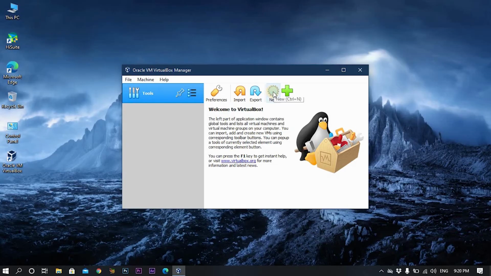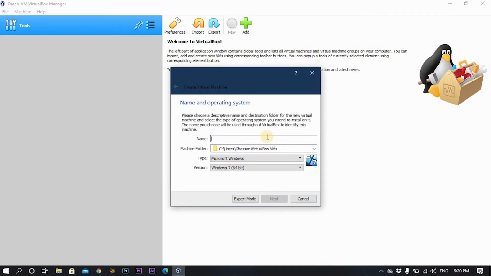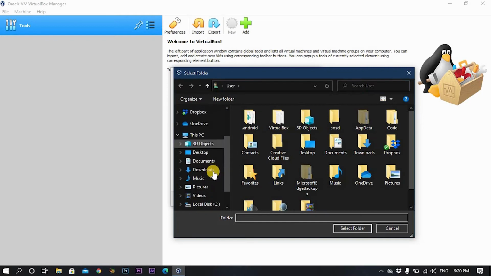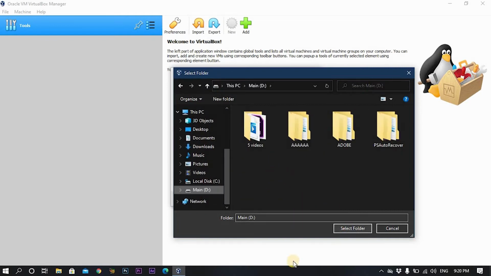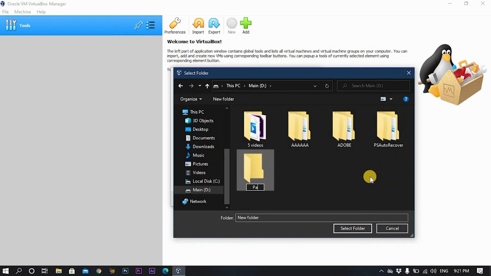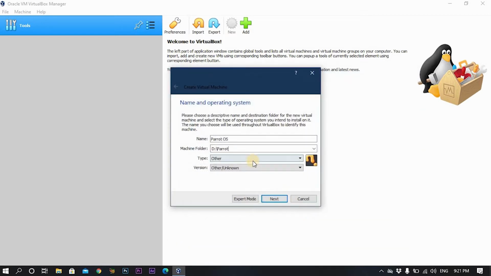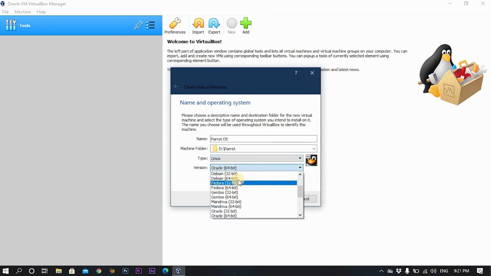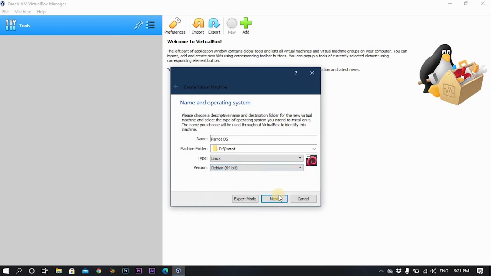Then you click on new. You name it Parrot Security, or I'm just gonna write Parrot OS. Let me make a new folder and call it Parrot. The type is Linux. The version, you should choose Debian 64-bit. Then you click on next.